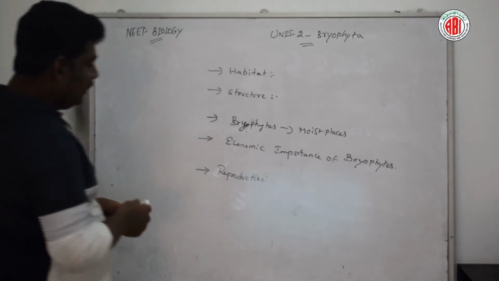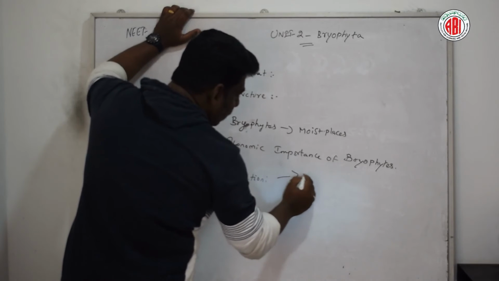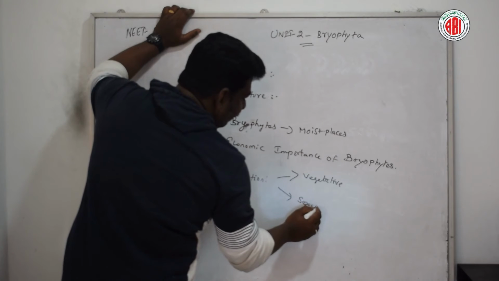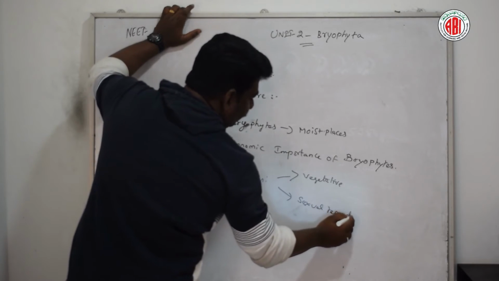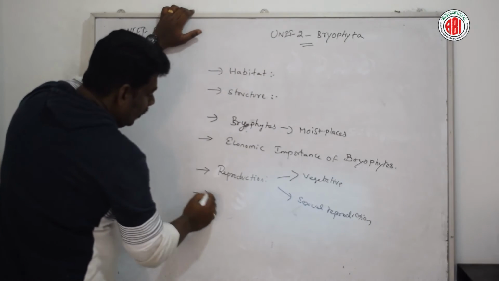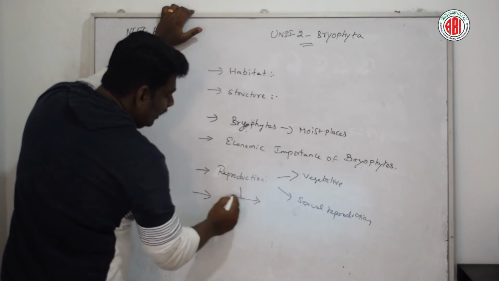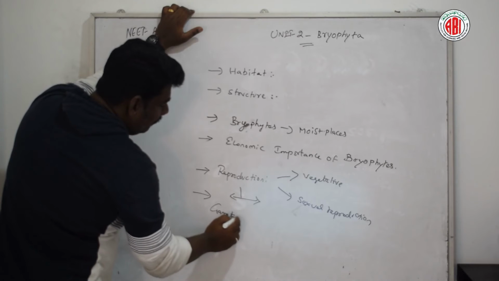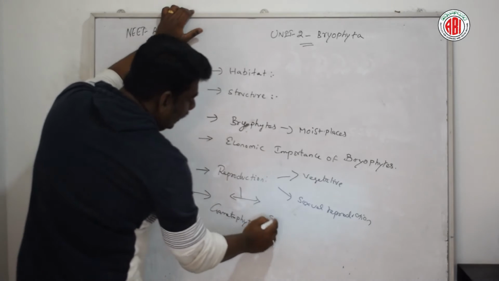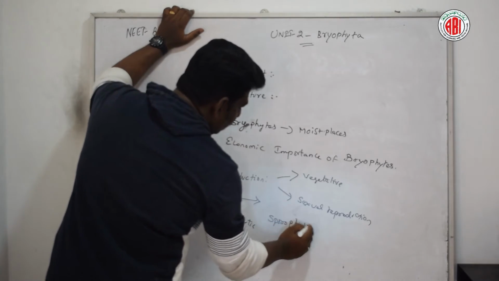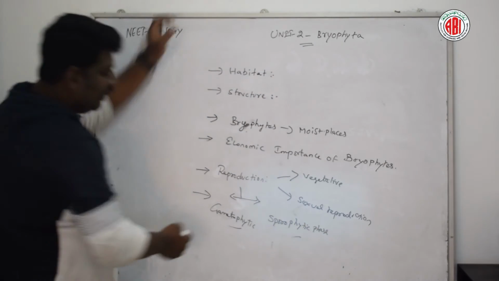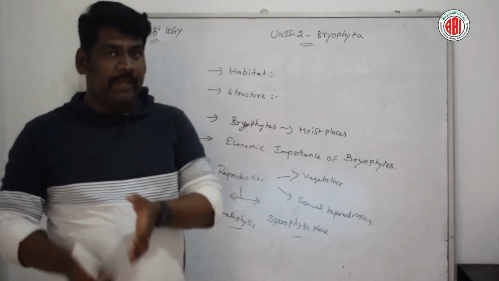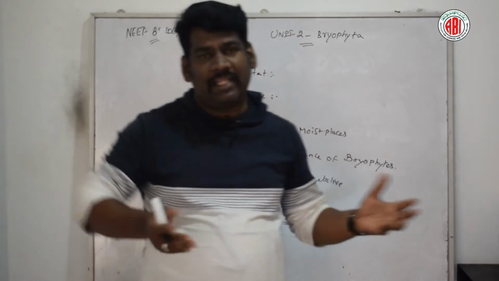So reproduction can occur by vegetative propagation and by sexual reproduction, and there are also two major phases that can be seen, the gametophytic phase and the sporophytic phase. These are the two major phases seen in organisms belonging to the bryophytes. Now we have discussed in detail the gametophyte, and the presence of the archegonium and antheridium.